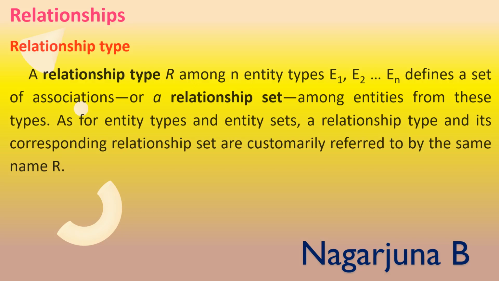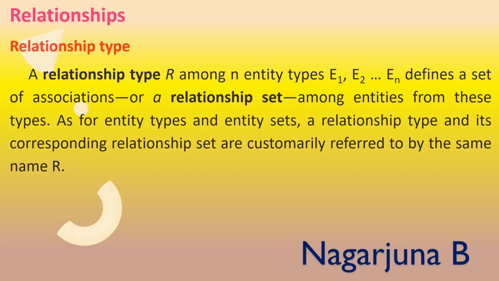That means whatever the set will be consisting of, that set will be obtained from the entities E1 to En. As for the entity types, entity set, a relationship type and its corresponding relationship set are customarily referred to by the same name.